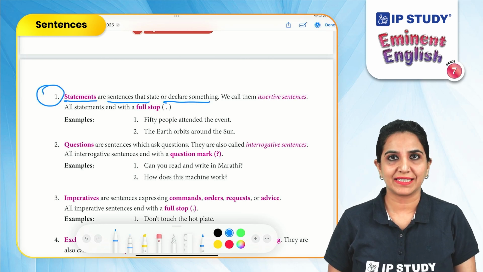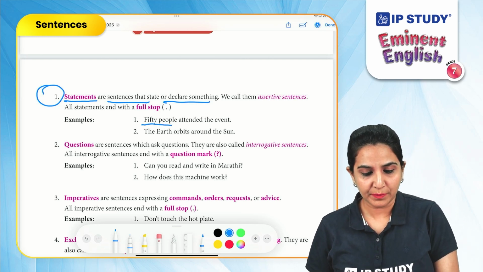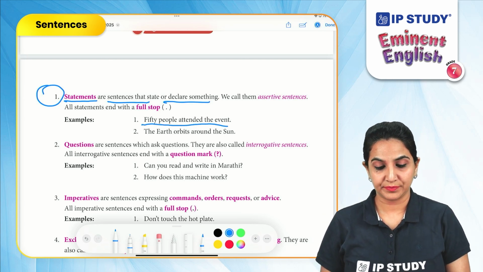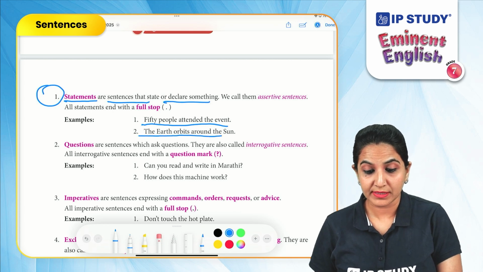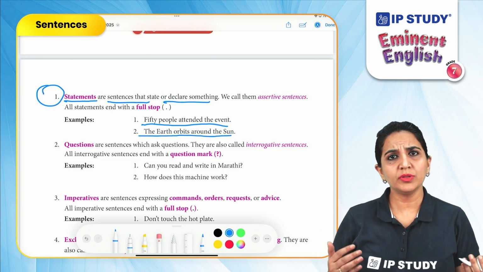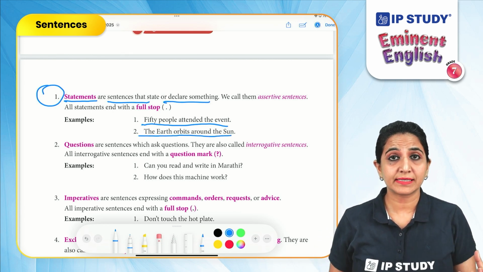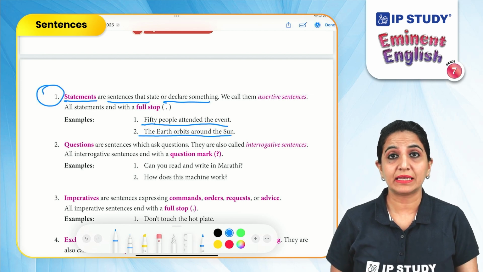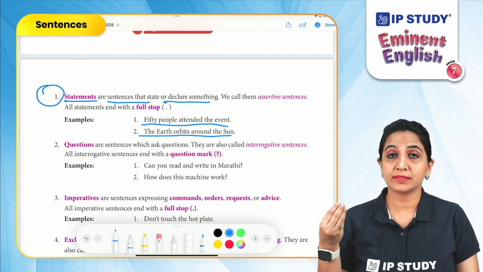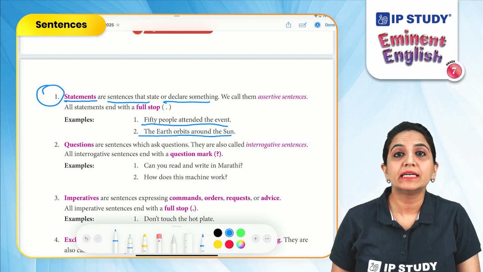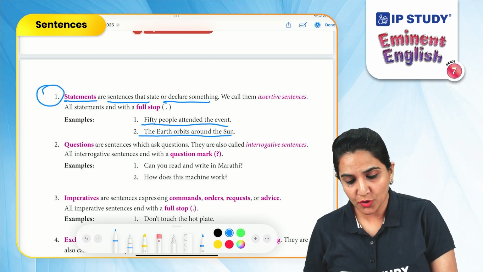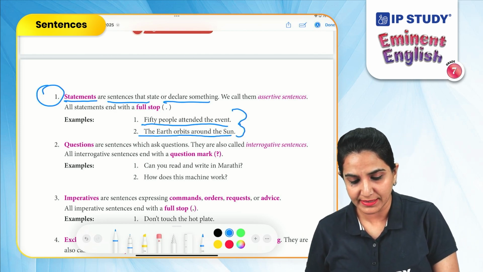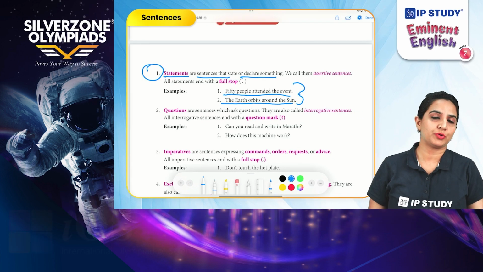Let us read some examples. 50 people attended the event. The earth orbits around the sun. Both of these statements are stating facts. Did you observe that in both of these sentences we have a common punctuation mark?